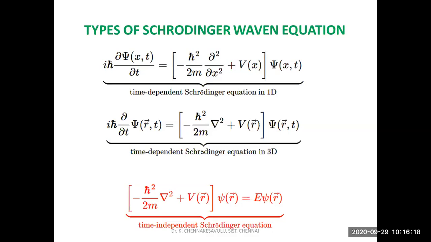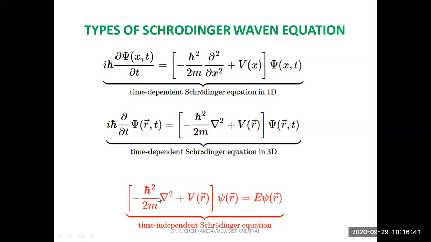For a single variable we can use an ordinary differential equation, but we are not using d psi by dt, we are using dou psi by dou t. This indicates the partial differential equation, that means it depends on other variables.